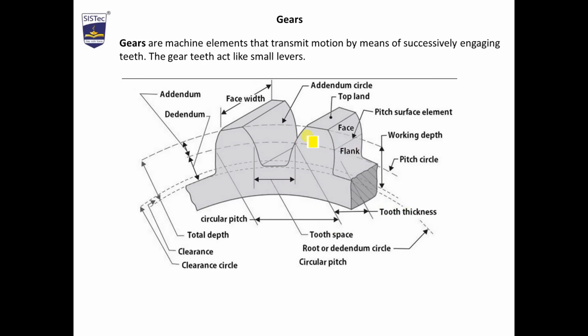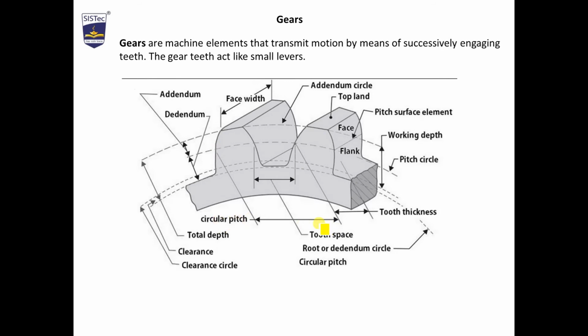If we move on the circumference or the circular path of the pitch circle and measure the distance from one point on a tooth to the similar point on the next tooth, so we should move on the pitch curve and trace the point till here. This is called circular pitch, which we will discuss by formula also.